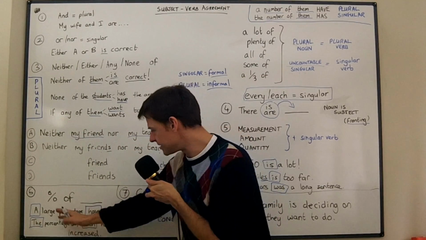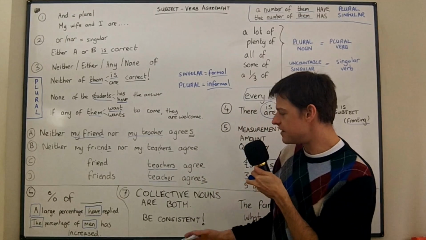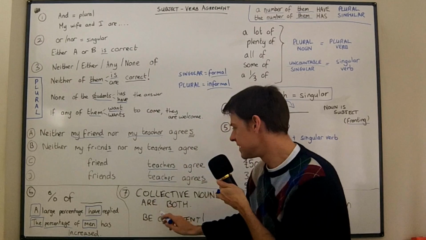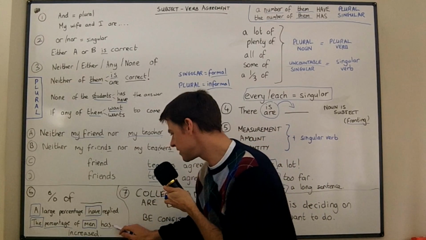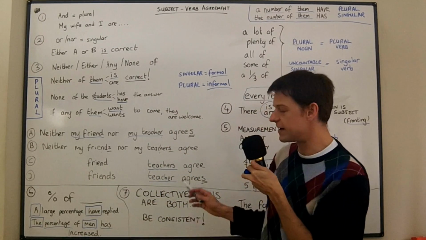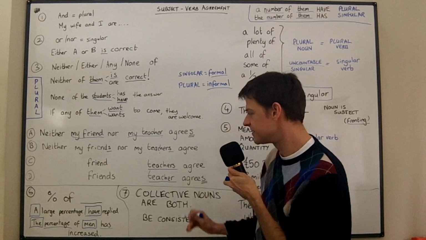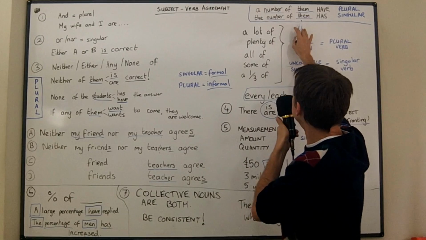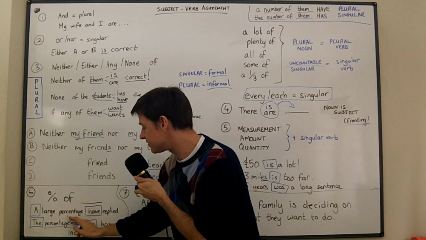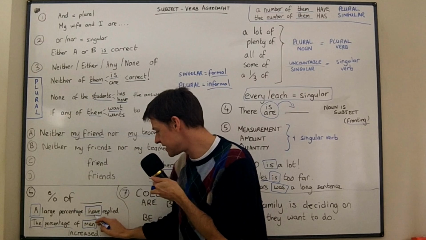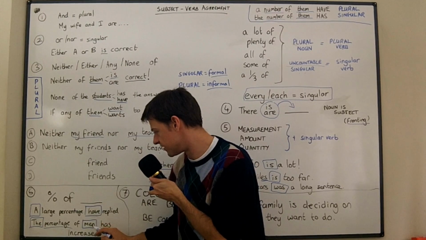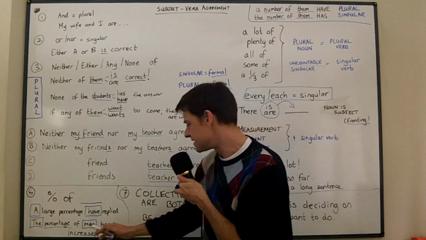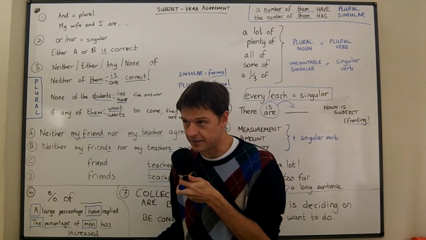Quickly then to remind you about this percentage of. Because percentage of is a collective noun, it could be used in the singular or it could be used in the plural, and it really depends on the sentence. Very often percentage of is the same as number of, in the sense of when you're using percentage as a quantifier, then you'll need it in the plural verb, but when you're using percentage as a singular collective noun, then you'll very often need a singular verb.